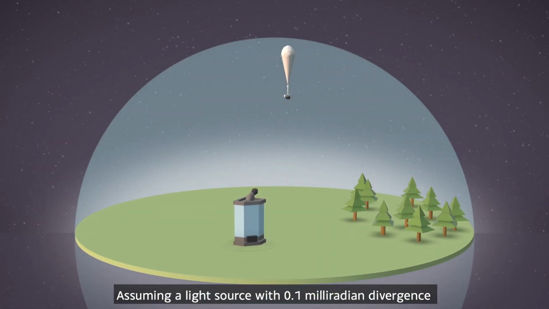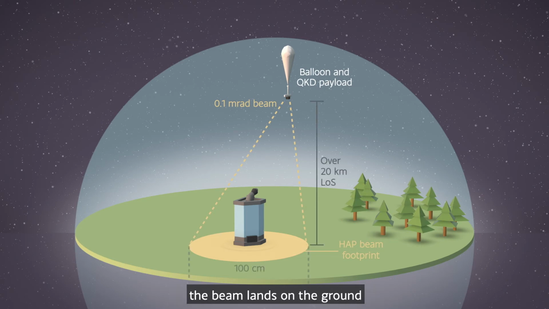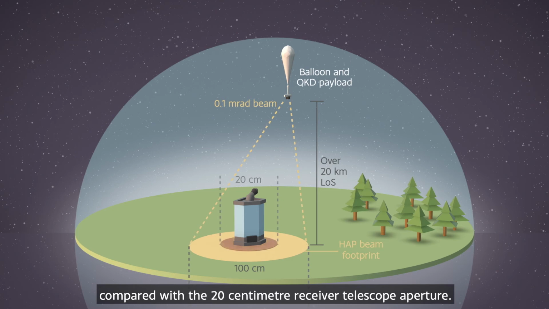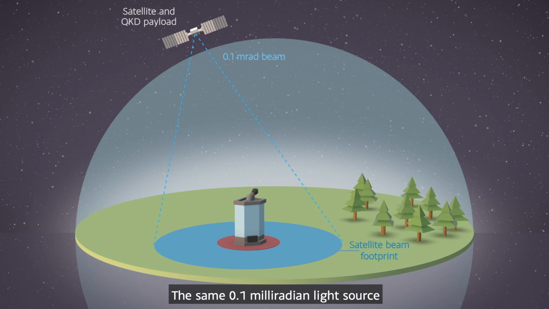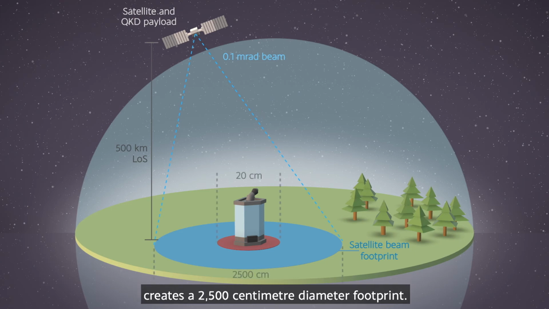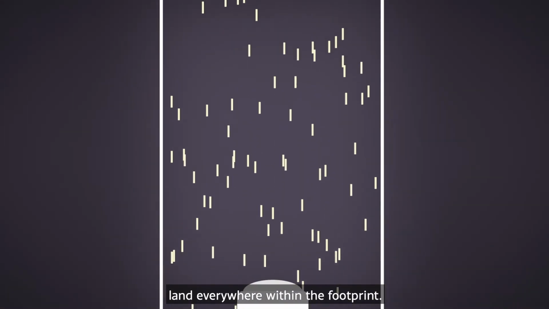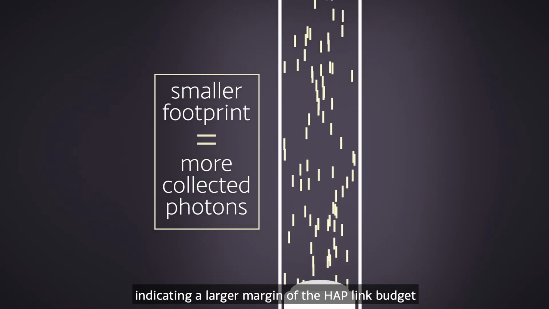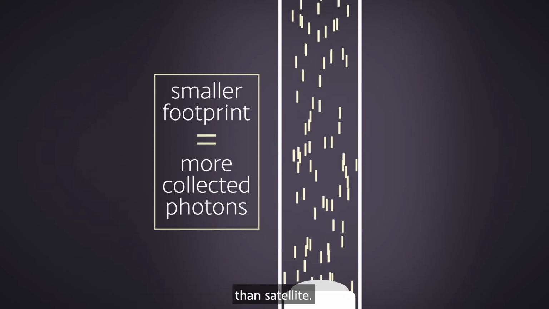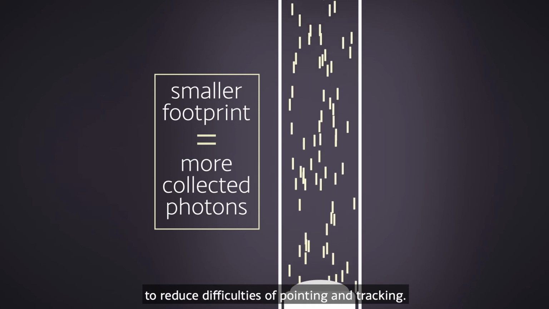Assuming a light source with 0.1 milliradian divergence is carried by the HAP, after 20 kilometers of propagation, the beam lands on the ground with a 100 centimeter diameter footprint, compared with the 20 centimeter receiver telescope aperture. The same 0.1 milliradian light source carried by a satellite, after roughly 500 kilometers of propagation, creates a 2,500 centimeter diameter footprint. The photons the source sends land everywhere within the footprint. The smaller the footprint, the more photons the optical ground station telescope can collect, indicating a larger margin of the HAP link budget than satellite. We can exploit the larger margin available with HAPS compared with satellites to reduce difficulties of pointing and tracking.